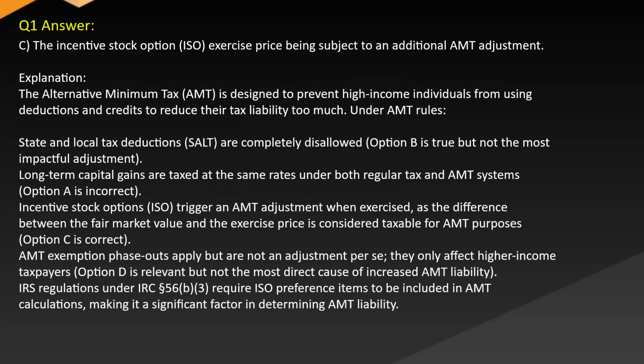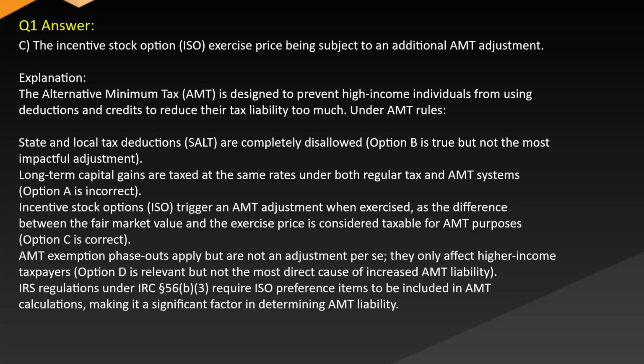Answer: C. The incentive stock option, ISO, exercise price being subject to an additional AMT adjustment. Explanation: the alternative minimum tax, AMT, is designed to prevent high-income individuals from using deductions and credits to reduce their tax liability too much. Under AMT rules, state and local tax deductions, SALT, are completely disallowed. Option B is true but not the most impactful adjustment. Long-term capital gains are taxed at the same rates under both regular tax and AMT systems.